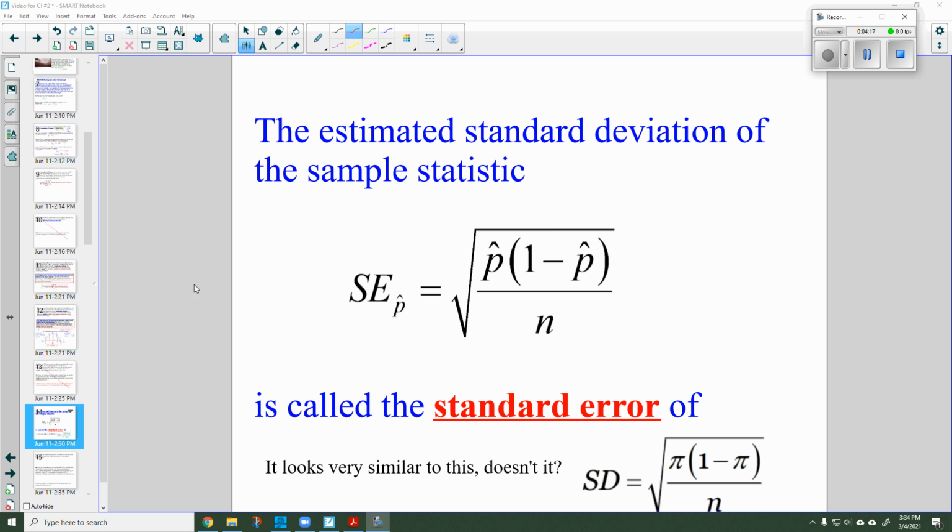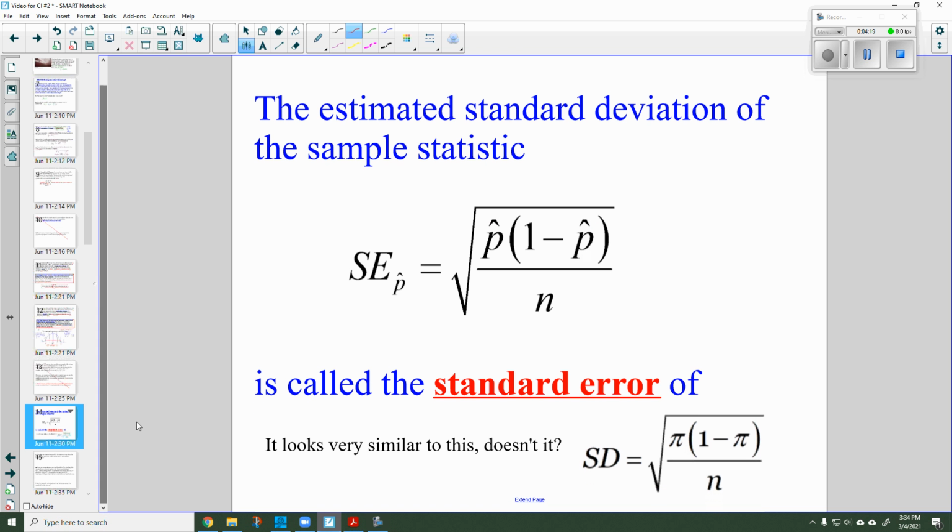So this should look very familiar to you because we're very familiar from last chapter on the central limit theorem with how to calculate the standard deviation of a population if we know pi. We don't know pi, so instead of calling it the standard deviation, we call it the standard error.